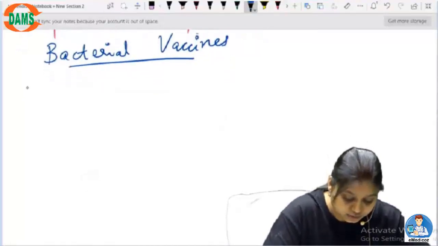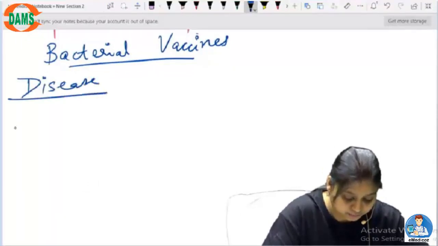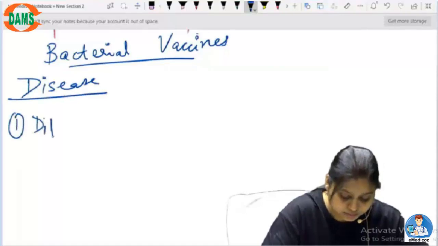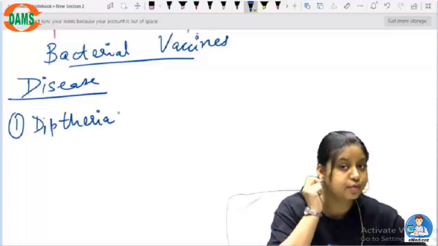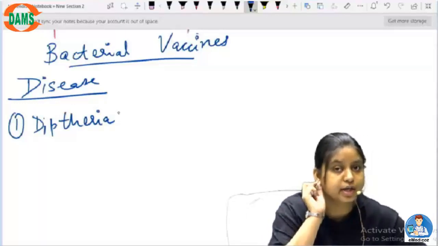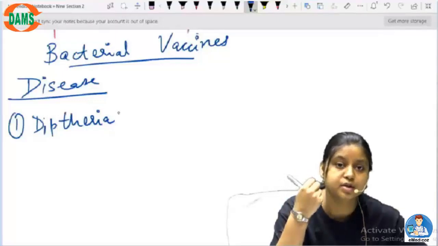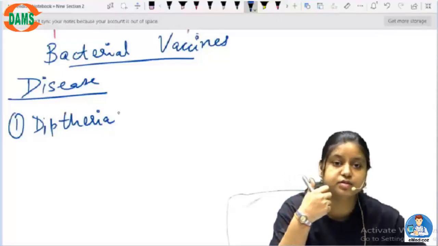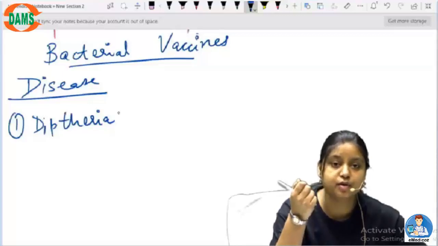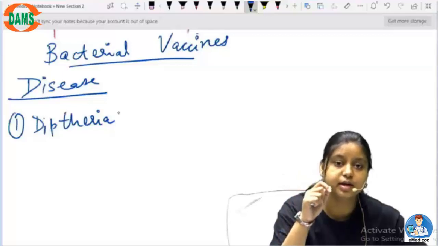If I talk about the disease, it is diphtheria. These are diseases for which we get vaccines in our childhood, when we do not know anything. Our parents try to get all these vaccines because these are very deadly diseases, and we can get them later in life also. So when we are kids, only at that time these vaccinations are given to us.